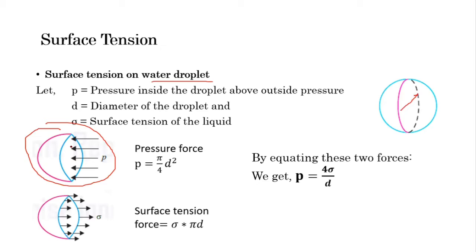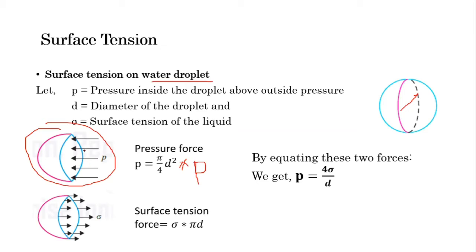Now, pressure force, according to the definition, is the intensity of pressure p into the area on which it acts. So the total pressure force is p into pi by 4 d square, that is, pi by 4 d square into the intensity of pressure small p. So this is the total pressure force acting inside the water droplet.